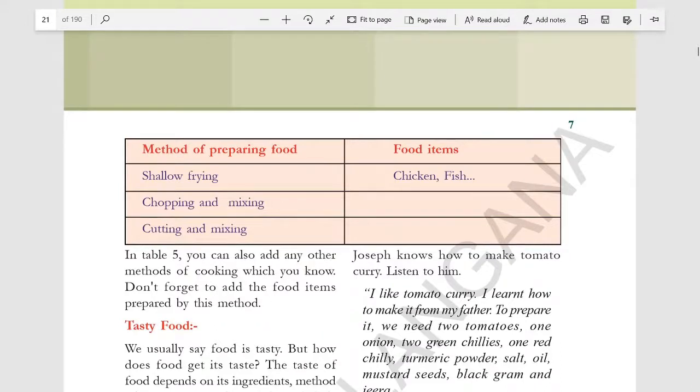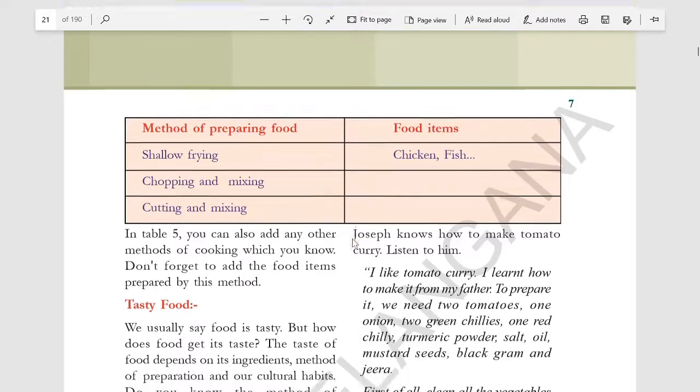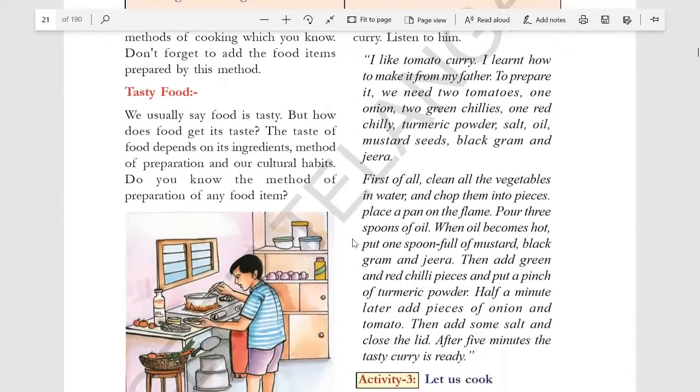Chopping and mixing, cutting and mixing. Cutting and mixing are for salads. Chopping and mixing for vegetables. So how to make a tasty food? Different methods of preparing food are, okay, this over tasty food. How to make tasty food?